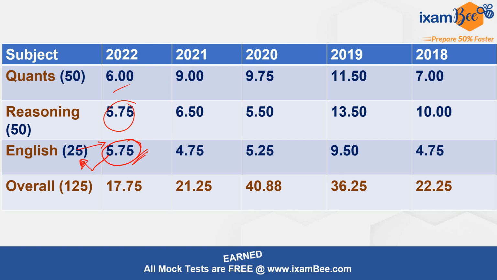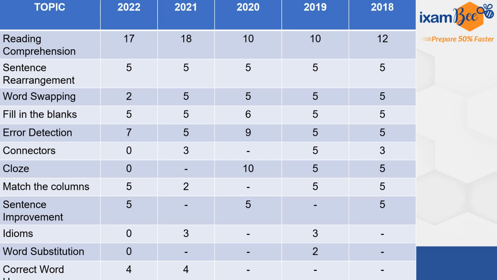So you have to make sure that you prepare for English very, very diligently, and some kind of hard work is required. Now let us analyze the kinds of questions that have been coming, in fact, for many past years in the English section. So this is the breakup in front of you.